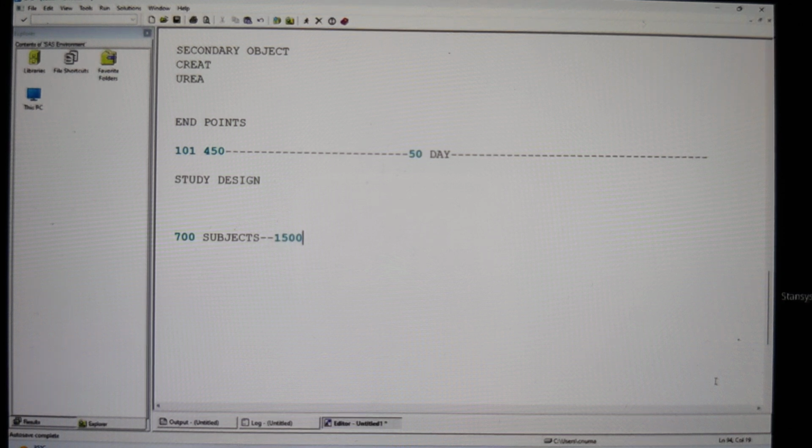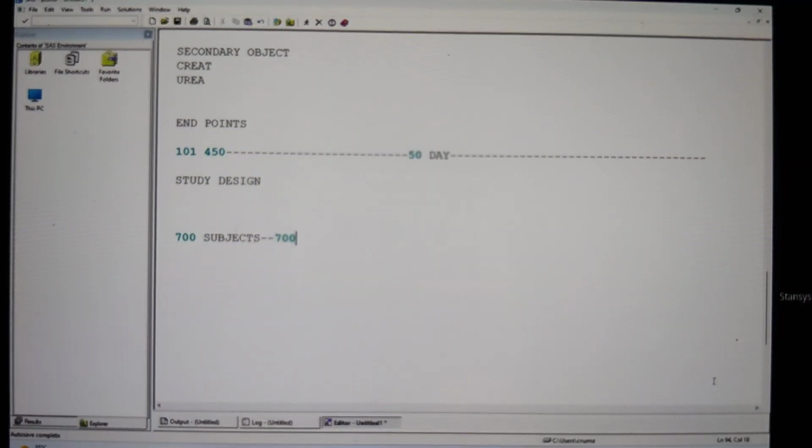Am I going to give treatment to all the 1,500 members? No. So they have enrolled. Am I going to give everybody my treatment? No. I want to have 700 members. So if 700 members enrolled themselves, am I going to call all 700 members?